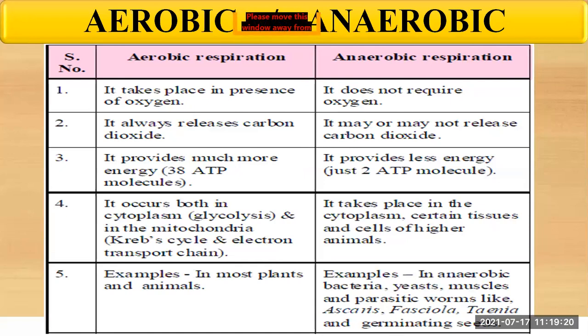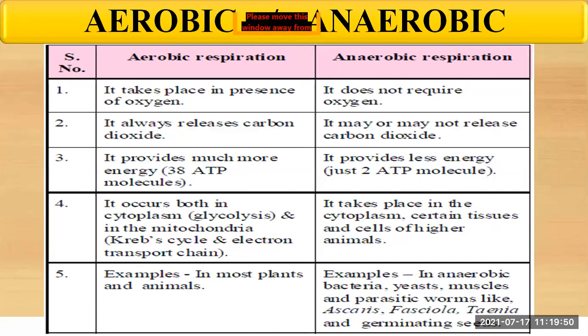First point, aerobic respiration takes place in the presence of oxygen, whereas the anaerobic respiration does not require the oxygen. Then we have seen that the aerobic respiration always releases carbon dioxide, whereas the anaerobic respiration may or may not release the carbon dioxide.